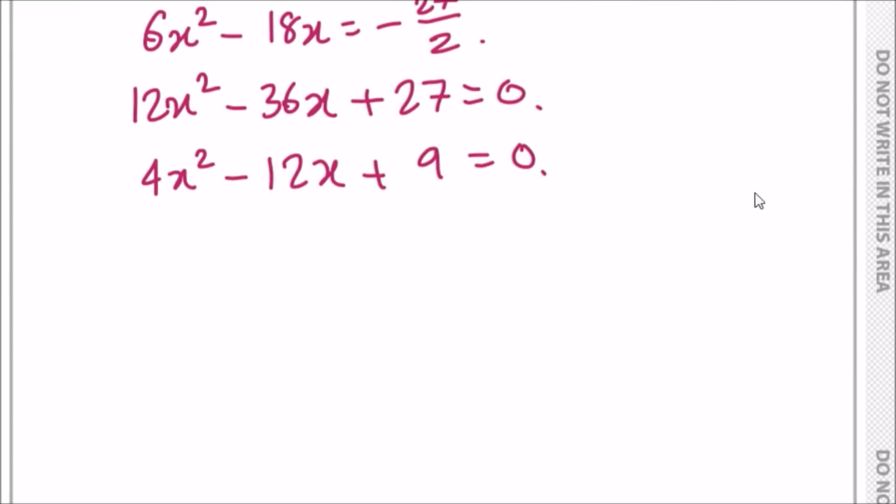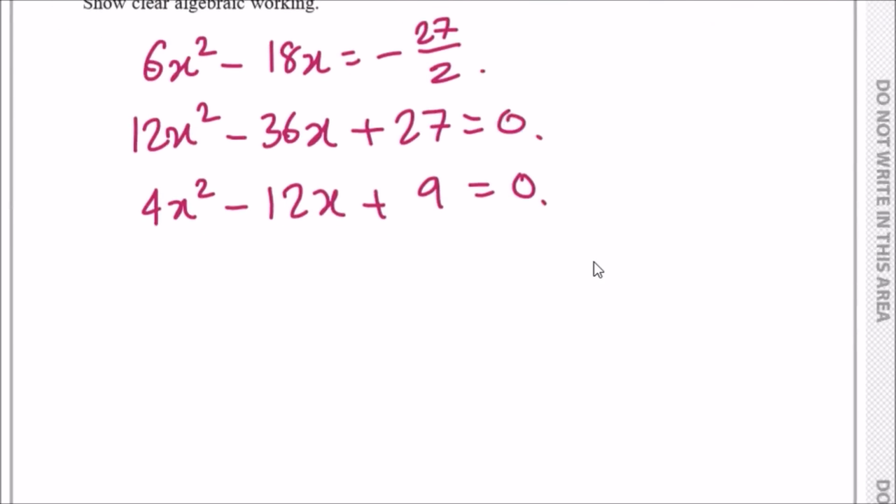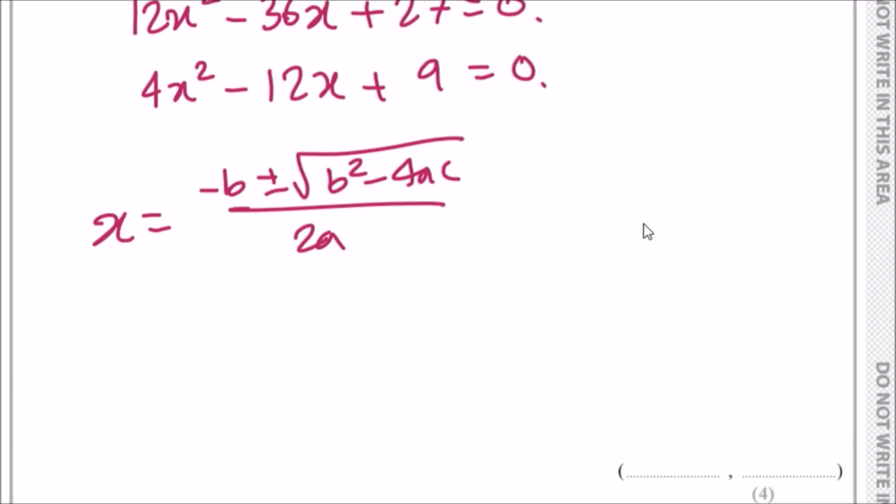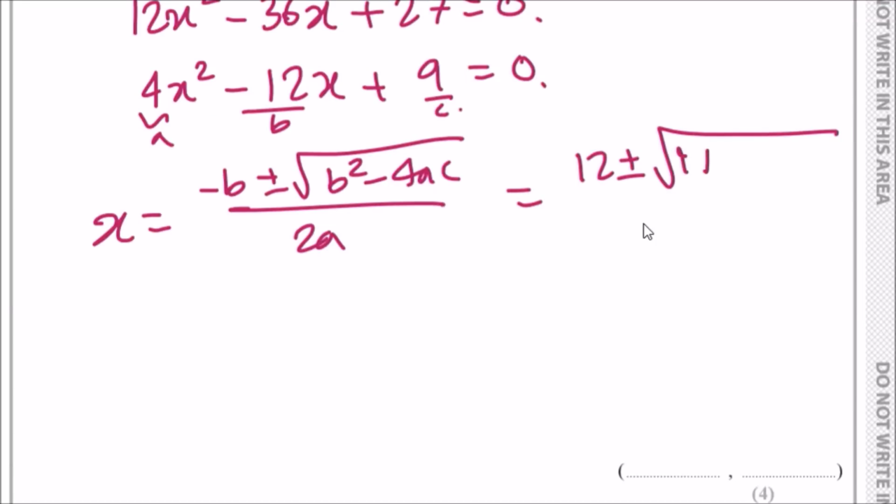Now from here we have to solve this either using the quadratic formula or factorizing. For most people, I would just say use the quadratic formula because it's less headache and less risk. So I'm going to input it. It's minus b plus minus the square root of b squared minus 4ac over 2a, where this value is a, b, and c. This means we've got minus b, so minus 12, so it'll be plus 12, plus minus the square root of minus 12 squared is 144, minus 4 times a, which is 4, times c, which is 9, all over 2 times a, 2 times 4.